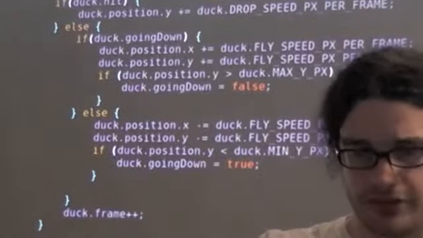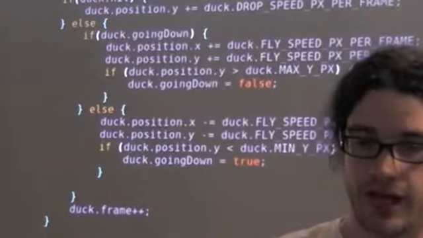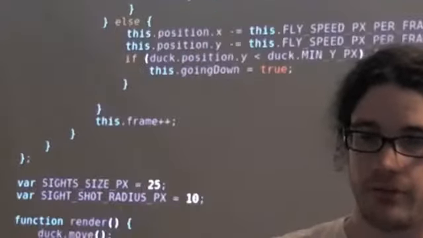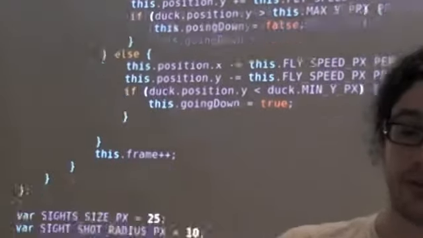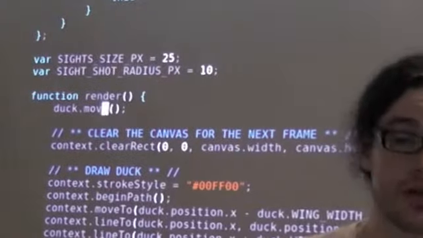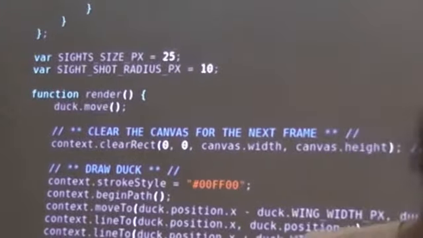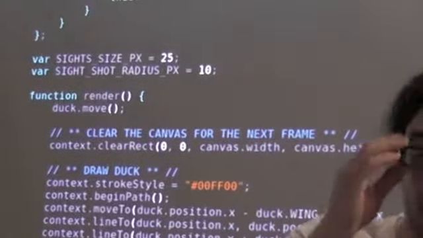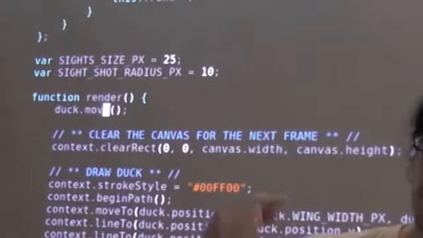I've only done the one refactoring there, but the next thing, obviously, is to refactor that section out, which I'd done both things when I was talking. There we go. So the move method is now moved out of render. So instead of render doing movement of duck, we're saying duck.move. Now why are we doing that? That's something we call feature envy. The render method seemed rather interested in what the duck was doing. The render method shouldn't be interested in what the duck was doing. The render method should be interested in rendering.